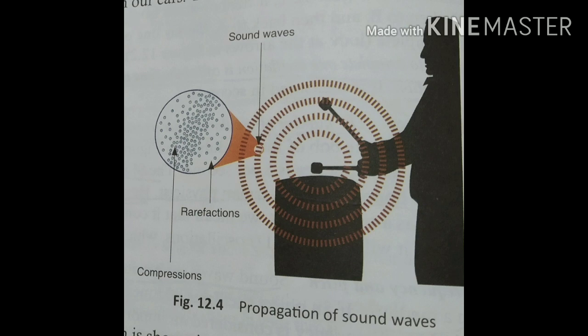Just like if we throw a stone in a pond, then we can see the ripples around the stone, how it moves on, and finally it stops. Same as after traveling some distance, the sound also stops. It depends on its frequency and amplitude, which I will explain to you later.